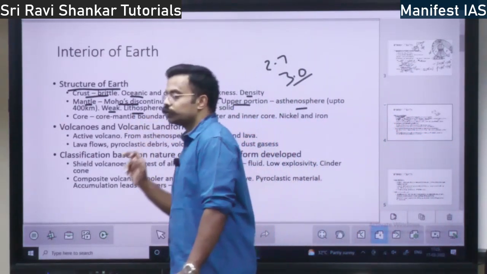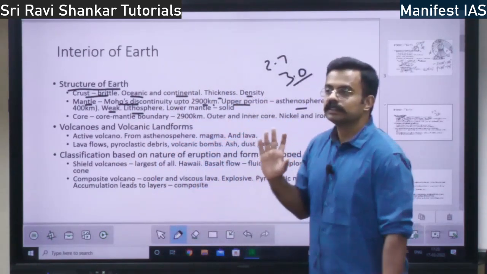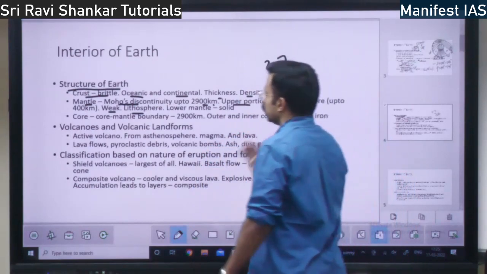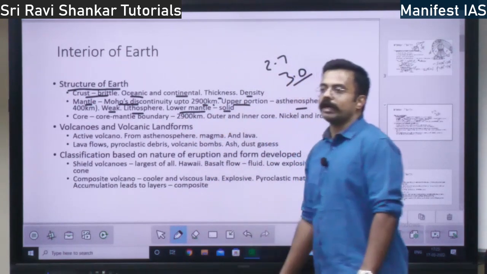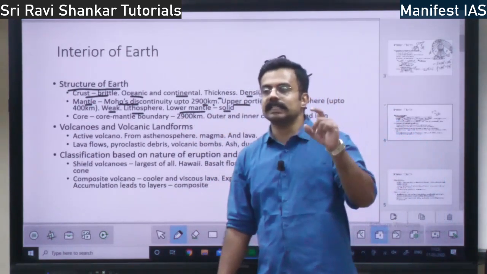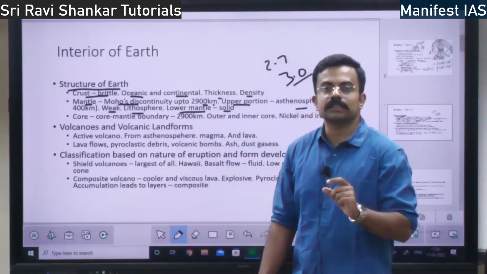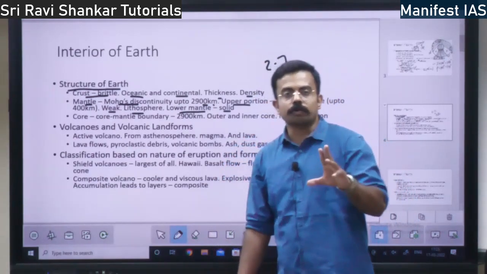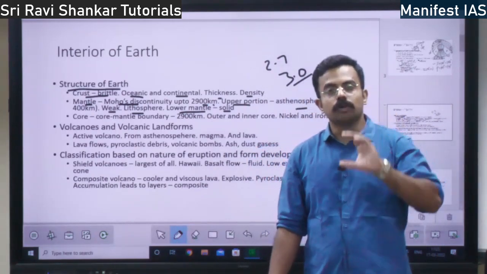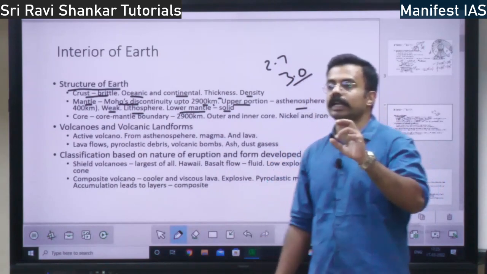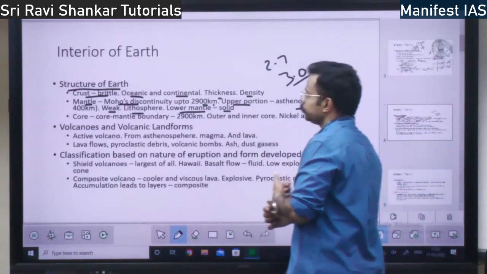Next you have lithosphere. I already told you, lithosphere is the upper crust plus the upper mantle. The lower mantle is a solid body. Upper mantle, especially in the asthenosphere, is liquid, whereas lower mantle is a solid body. Even when it comes to the core, the upper core is a liquid body, right? Lower core or inner core is a solid body. So please remember what is solid, what is liquid, right?